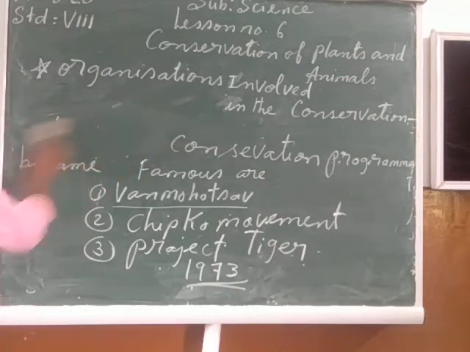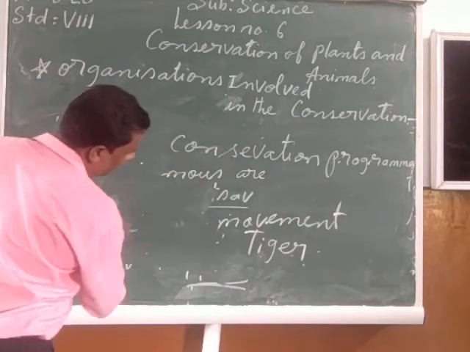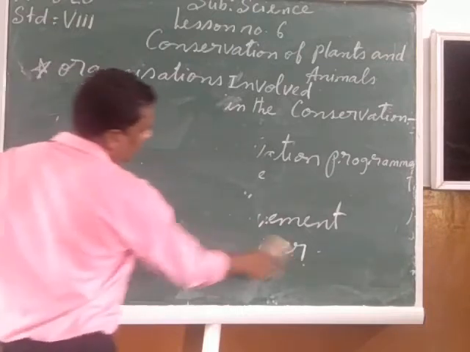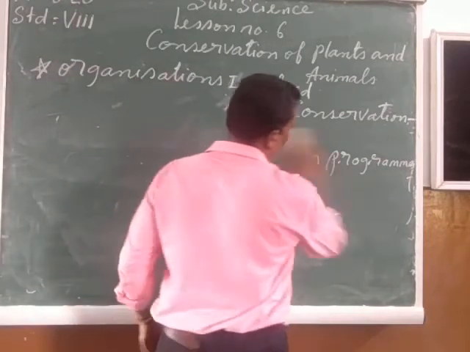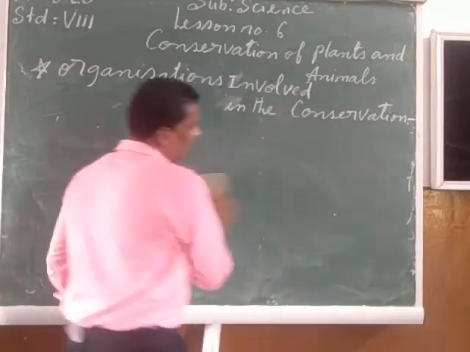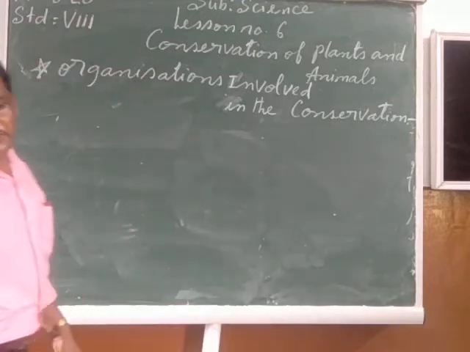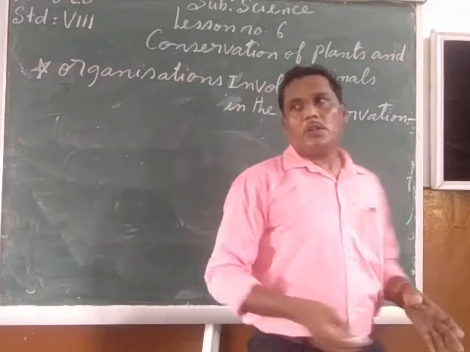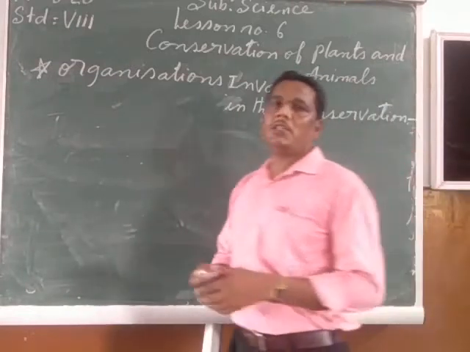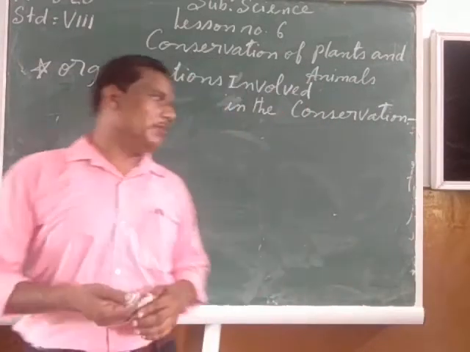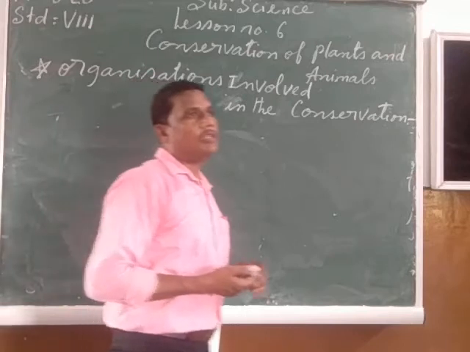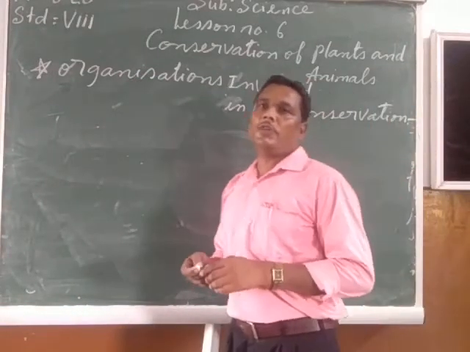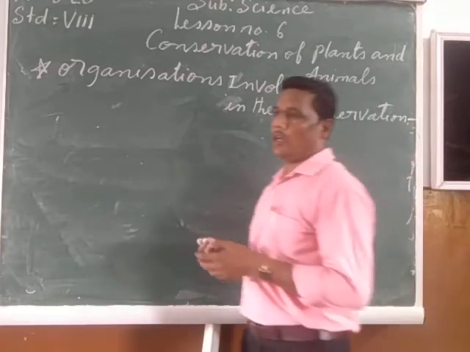It is not only the responsibility of the government, and it is not only the responsibility of the NGOs or the IUCN. It is the responsibility of each and every citizen in this world or in our country to understand the importance of plants and animals. Because if plants and animals are not there, our life will also not be there. Because we are all interdependent upon one another.